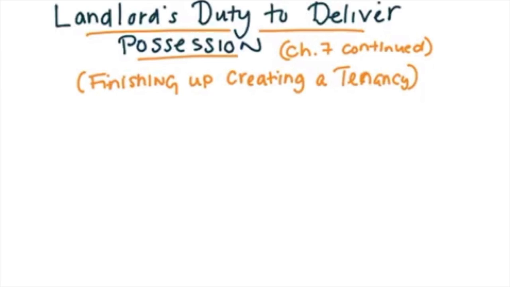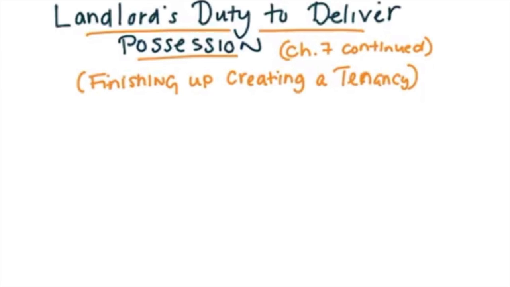And the other is having actual possession of the property. So you can have the legal right to possess property, but not have actual possession. And you could have actual possession without having a legal right, right? So when we talk about the landlord's duty to deliver possession, the question is, what type of possession does the landlord have a duty to deliver?